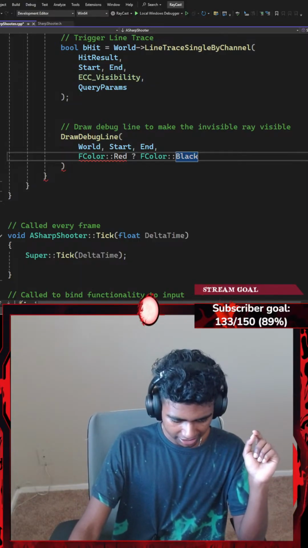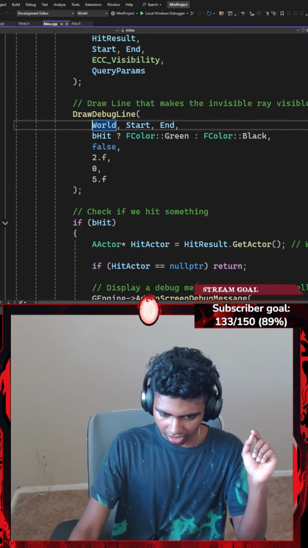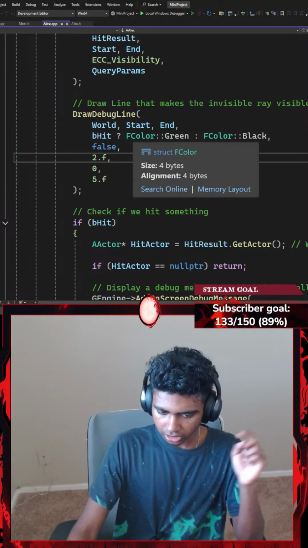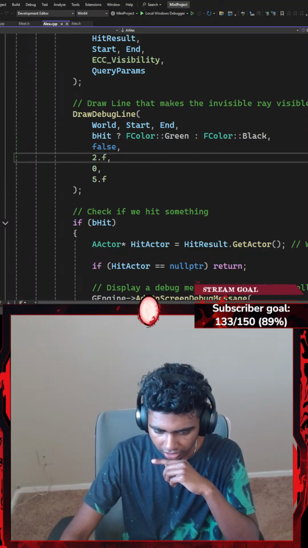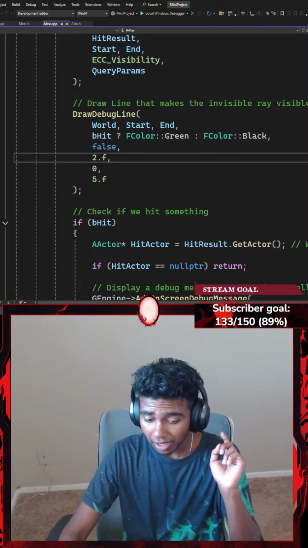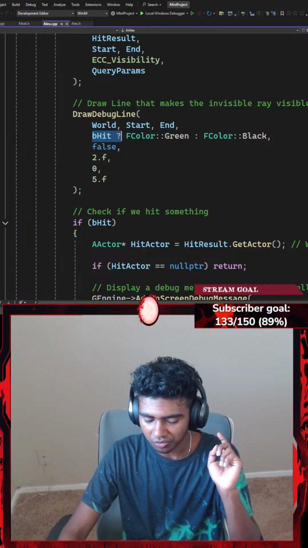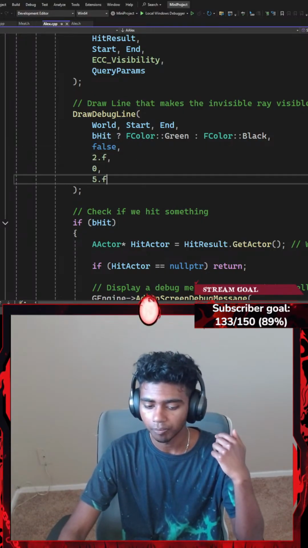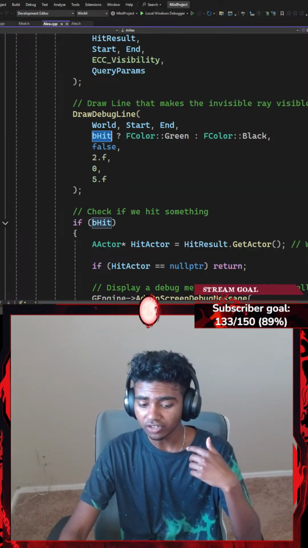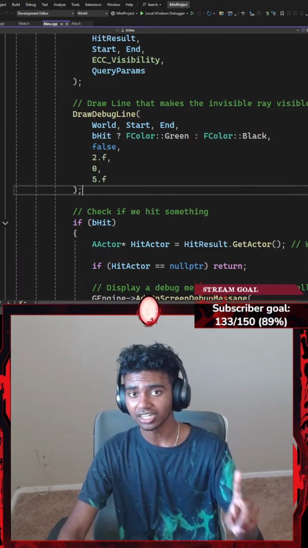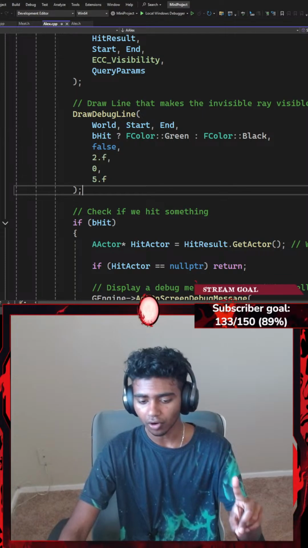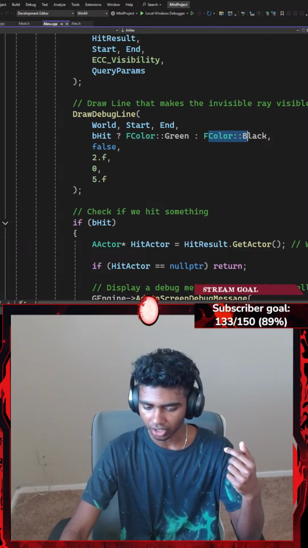Excuse me guys, I think I missed a tiny bit of logic up there. Okay, so query parameters. Okay, my bHit there. This is where the question mark goes. This is where I got confused. So if my boolean hit variable, oh yeah, we need a condition which is either true or false. Based on that, I do either this or this.